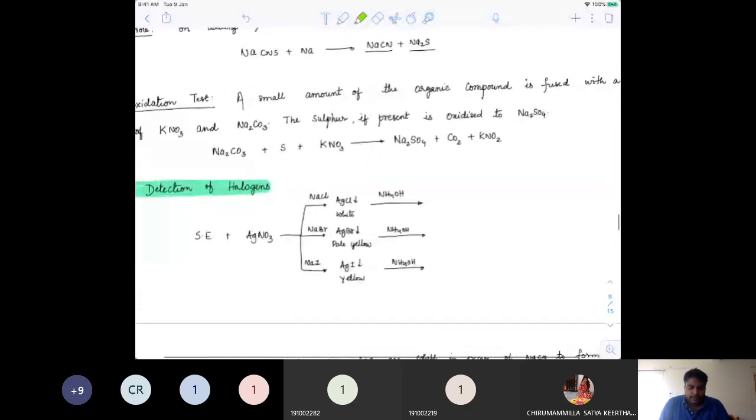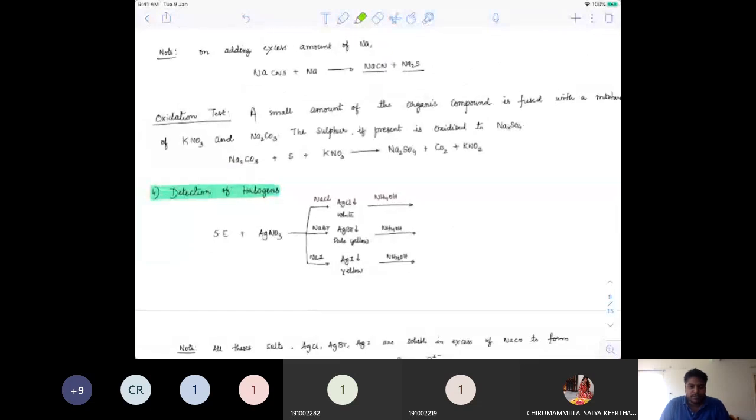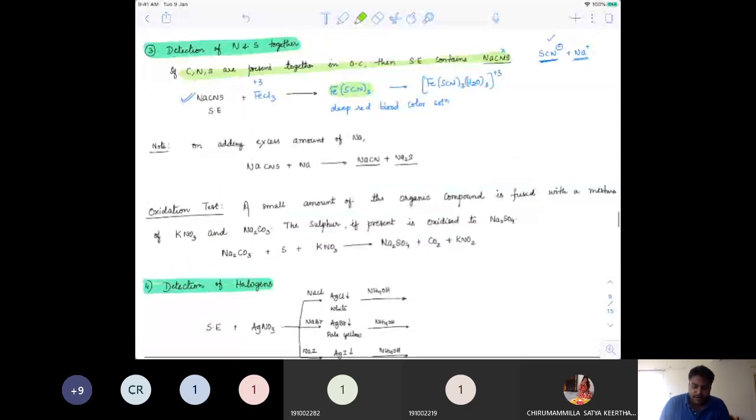Sometimes some amount of sulfur is being reduced. The sulfur which you have may be in an oxidized form. Suppose this is the chain present in the organic substance, somewhere this type of sulfur chain is present. Now this might even get oxidized to form some amount of colloidal sulfur. So in case some sulfur is present, we can oxidize that sulfur.